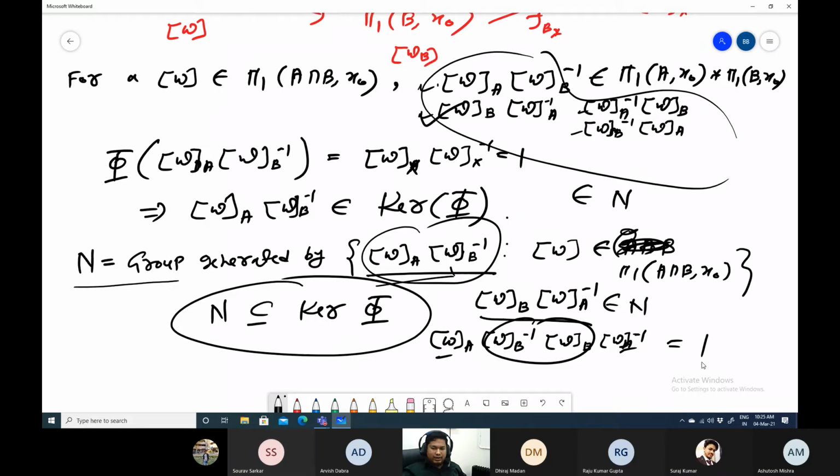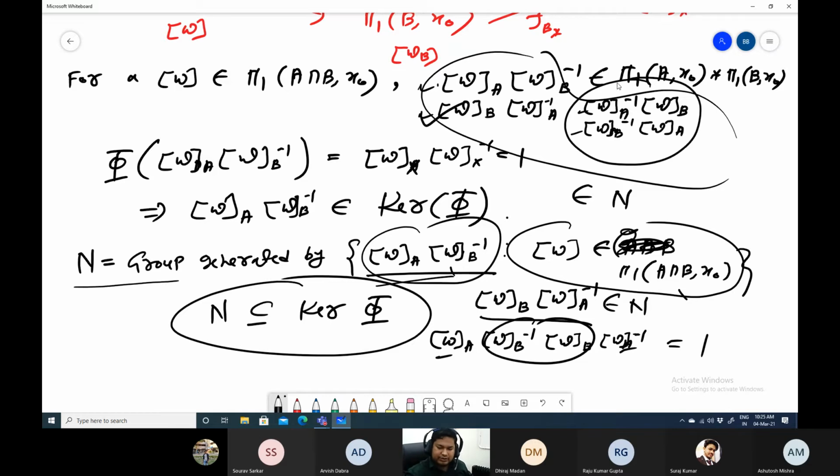Yes, sir. Right. Now similarly, if you replace W by W inverse, W inverse is also in this group. If you replace W with W inverse, you will get the other 2 elements, this one and that inverse type. So we are done. These 4 elements are in N. And we have already checked that any element of N is in the kernel of phi. Therefore N is a subgroup of the kernel of phi.